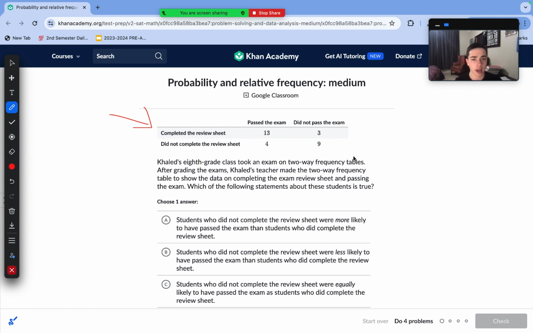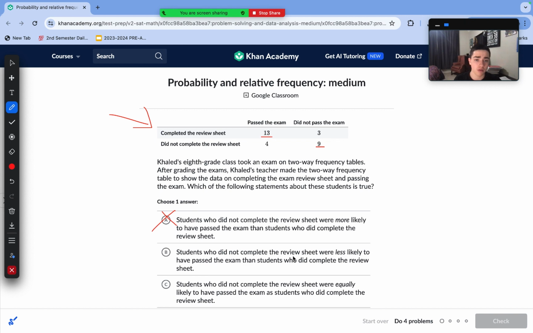So first we just need to analyze what's happening here. We can see that there's a correlation with people who did complete the review sheet and pass the exam, and people who did not complete the review sheet and did not pass the exam. This might be one of the conclusions that we had to draw, but let's read out our answer choices and determine that before. Students who did not complete the review sheet were more likely to have passed the exam. That is incorrect based on the conclusion that we just drew.